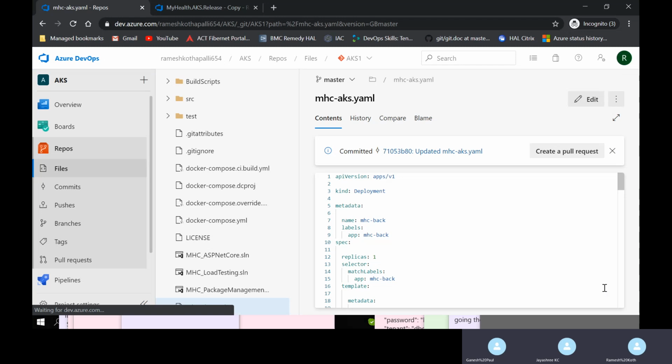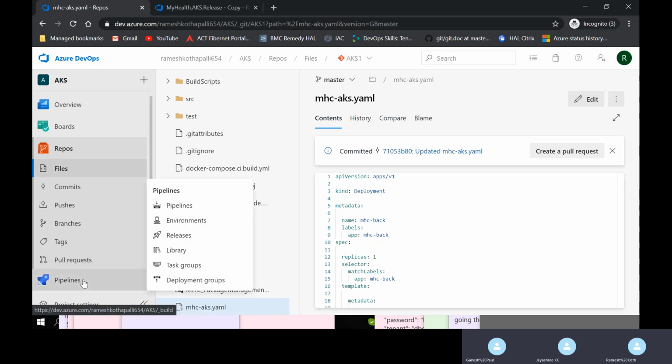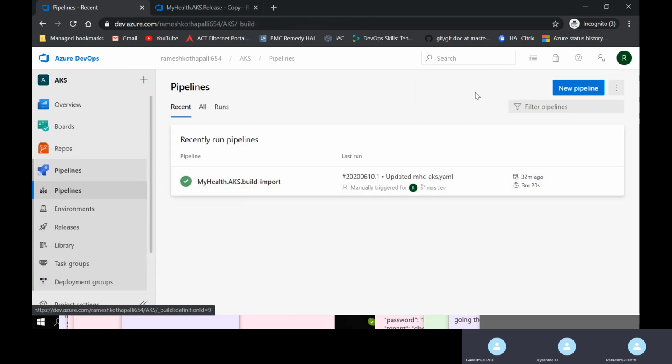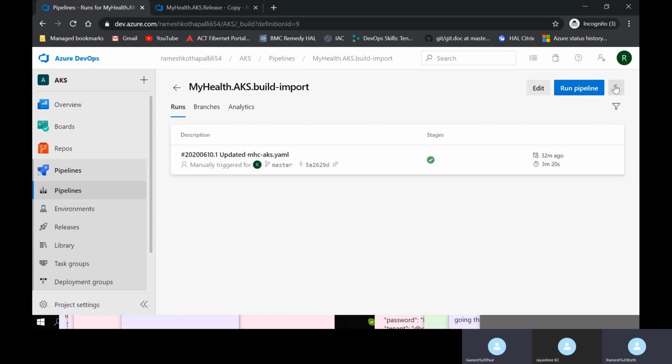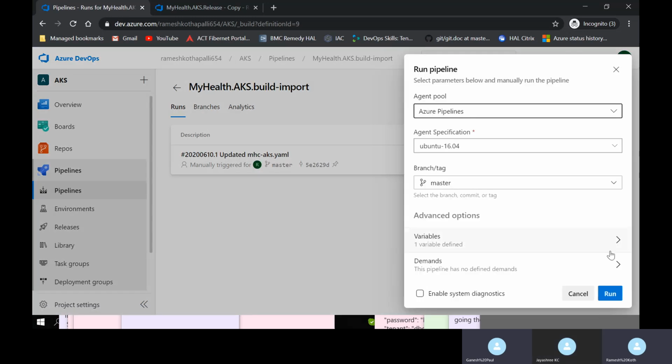It has to trigger a build, no? Go ahead and build it. Run pipeline.